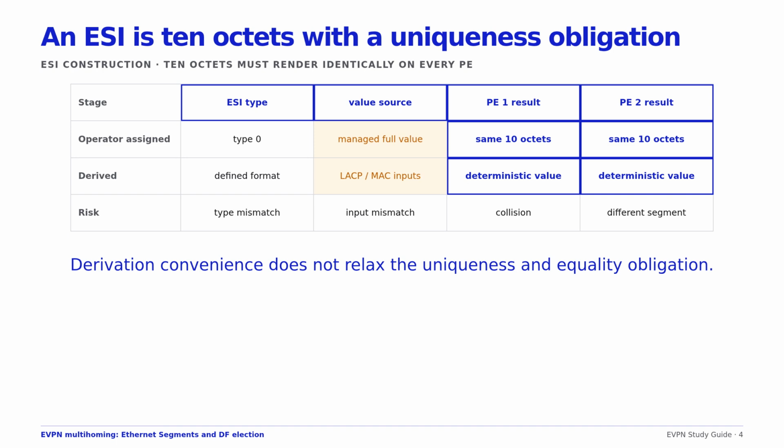Derivation algorithms differ among implementations, so identical configuration labels do not guarantee identical ESI bytes. For interoperability, record the rendered 10 octets, the type, derivation inputs, and the Ethernet segment owner. Verify both PEs advertise the same value and scan the full fabric for collisions before enabling the attachment.